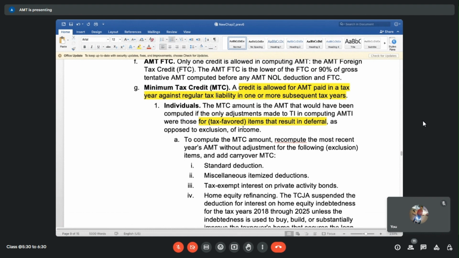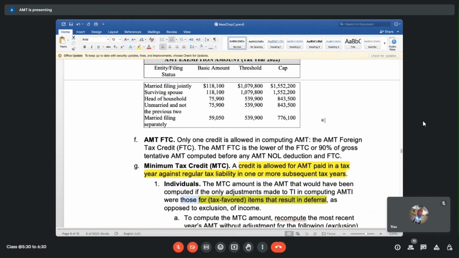But now to calculate MTC, minimum tax credit, we will start with taxable income only. But instead of making all those adjustments, what IRS is saying is you make adjustments only for those items that result in deferral. Deferral meaning there is a difference. What is that called? What is the difference? Garima?